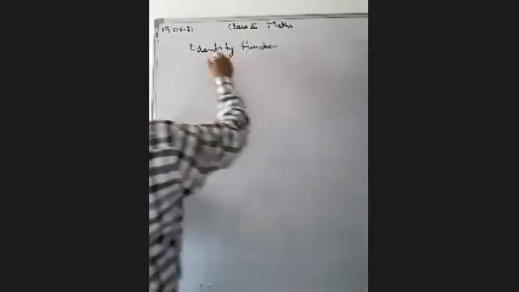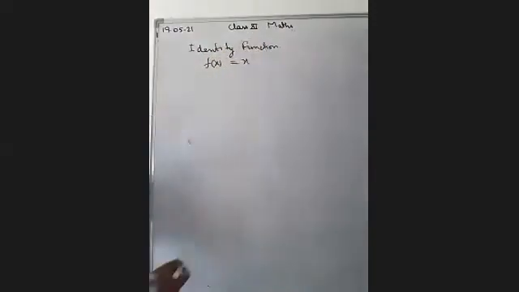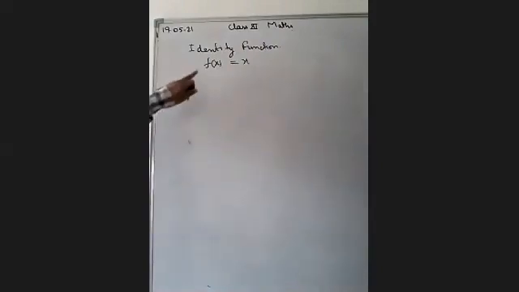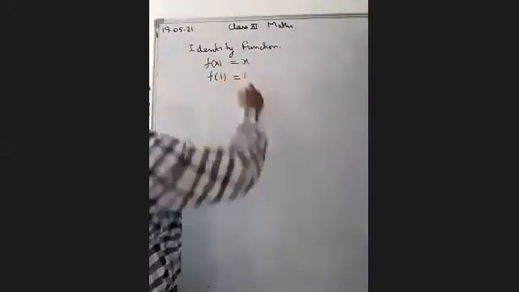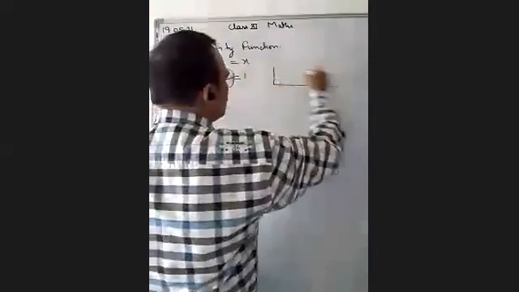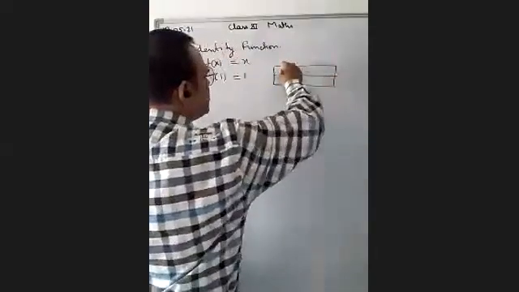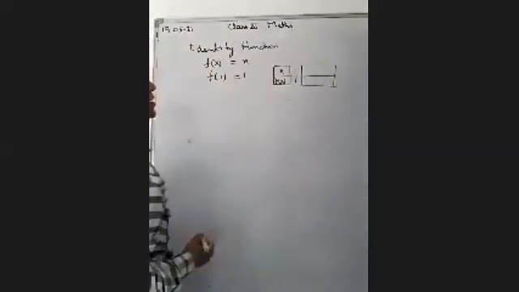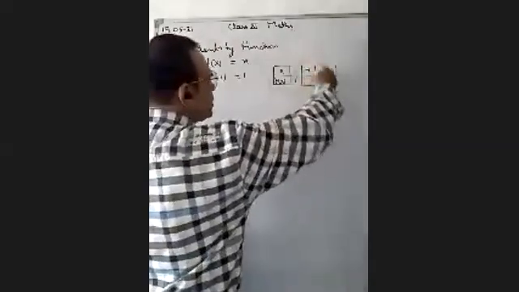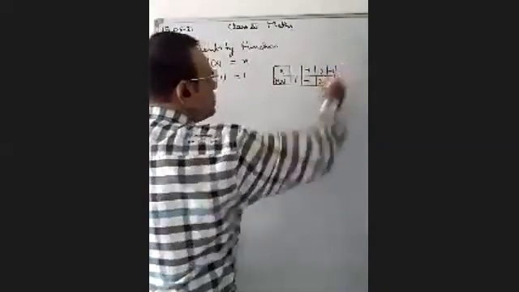f(x) is equal to x is known as the identity function. In the identity function, the same element has the same image. यानी कि f(1) is equal to 1. यानी कि if we find the values for the graph, this one is x, this one is f(x). Now if we put x is equal to 1, we will get 1. If we put x is equal to -1, we will get -1. If we put 2, then we will get 2, and -2 gives -2.